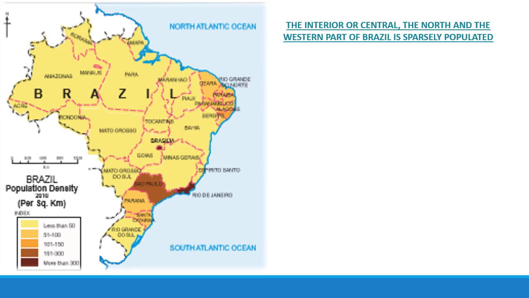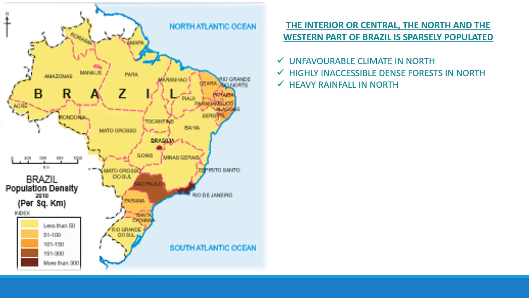The interior or central, the northern and the western part of Brazil is sparsely populated. Why? Because of unfavorable climate in the north, then highly inaccessible dense forest in the north, heavy rainfall in the north.